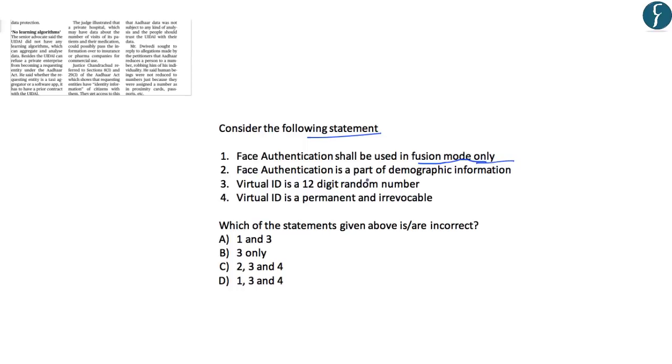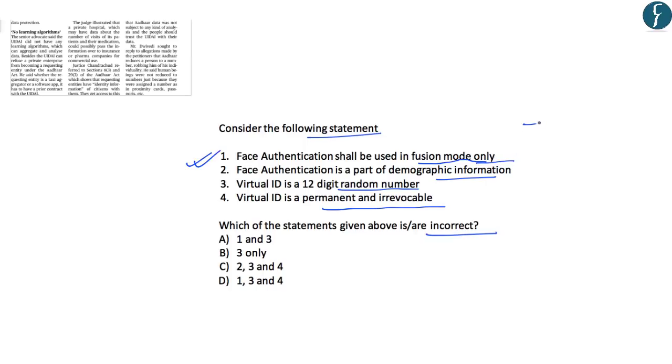Second, face authentication is a part of demographic information. Third, virtual ID is a 12-digit random number. And fourth, virtual ID is a permanent and irrevocable number. The question asked is, which of the statements given above are incorrect? So here also you must be very careful while reading whether they have asked you a correct provision or an incorrect provision. So coming back to the question, we know face authentication shall be used in fusion mode only.